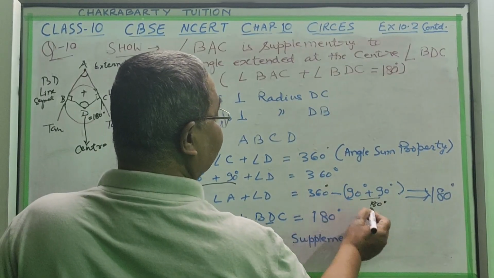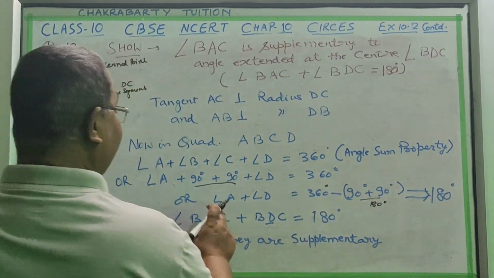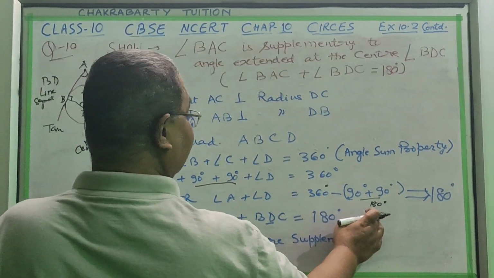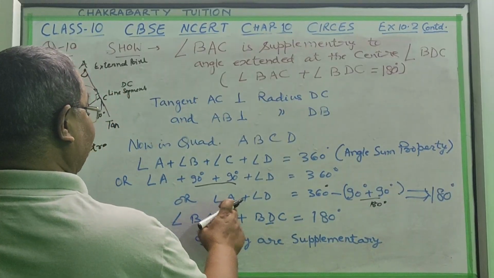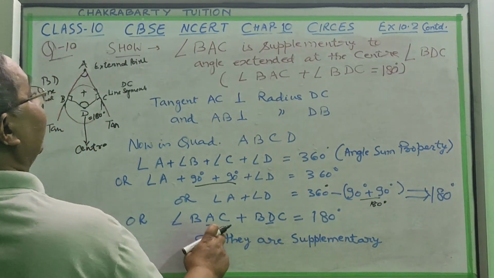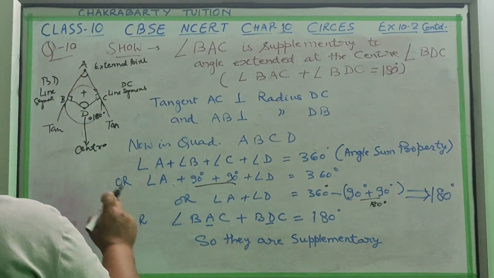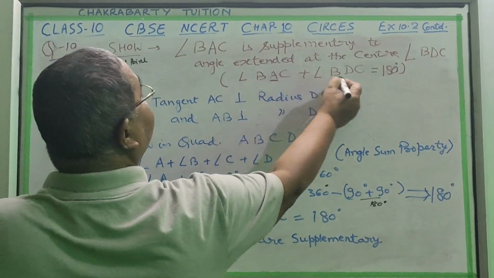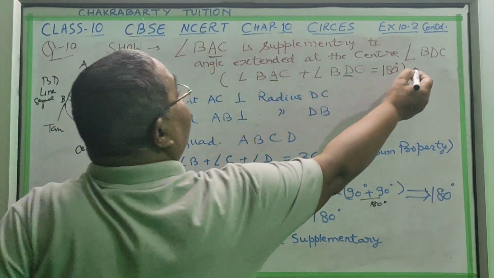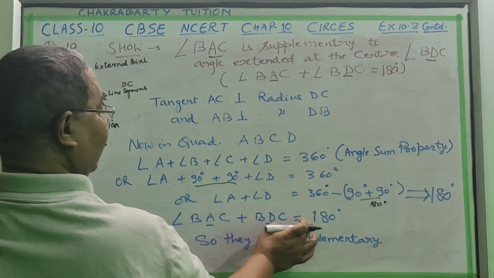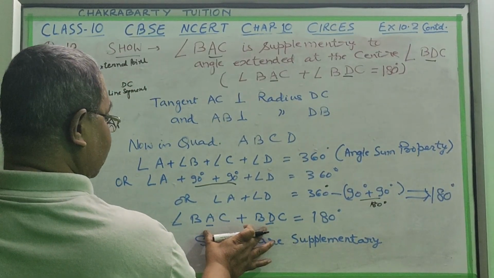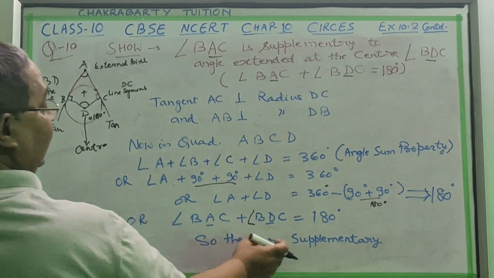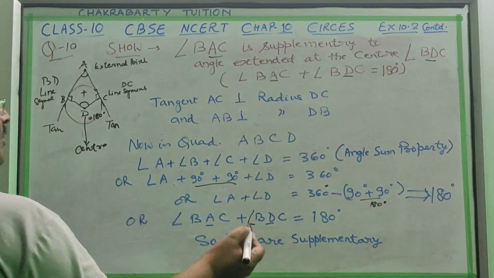From 360 degrees we will subtract 180 degrees. What will remain? 180. So angle A and angle D will remain. So angle A plus angle D is equal to 180 degrees. In place of angle A, we can write BAC, and in place of angle D, we will write BDC. So the two angles total 180 degrees. So they are supplementary. Supplementary means equal to 180 degrees.